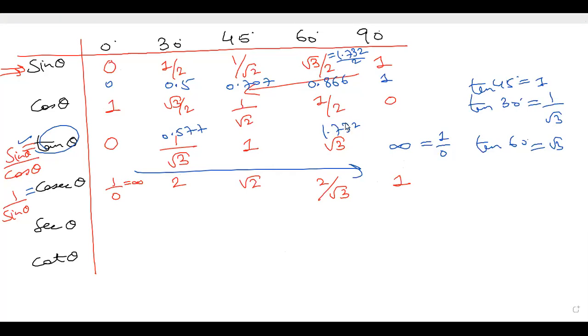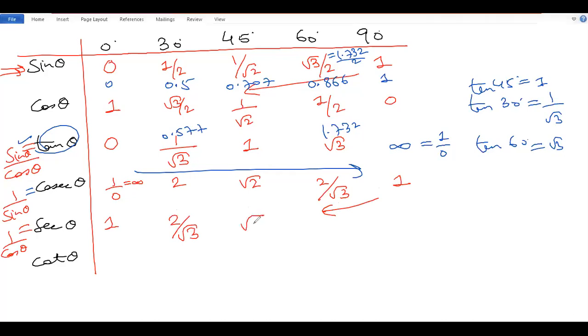Now, sec will be 1 by cos theta, right? So for cos theta, 1 by 1, this will be the reverse of this order: 1, 2 by root 3, root 2, and then 2, and 1 by 0 is infinity.